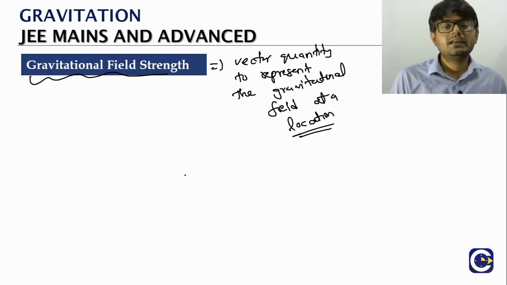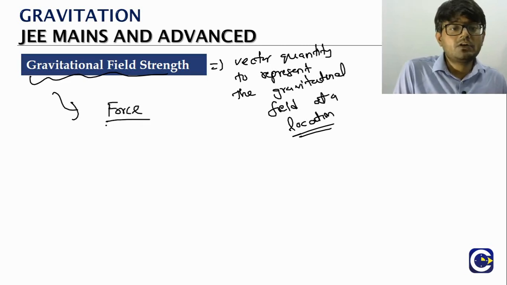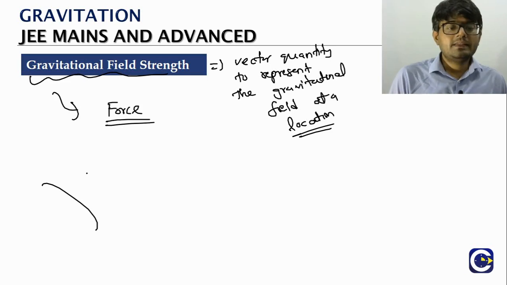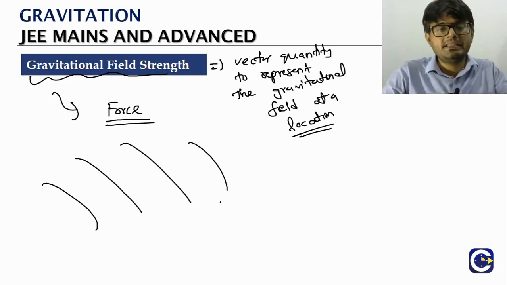For this, the relation between the gravitational field and the gravitational force. Say for example, there is a gravitational field in a region. You might be thinking, why am I drawing these lines like that?